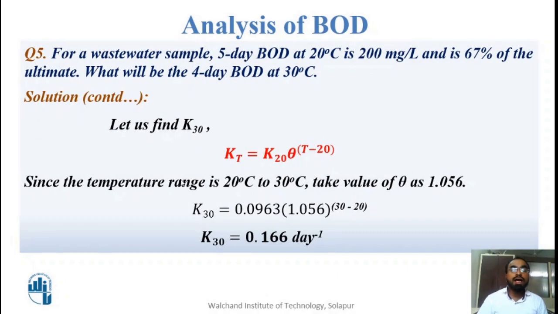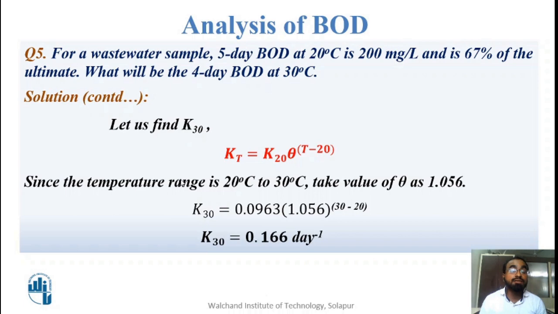Okay, now I have found the rate constant at 20 degrees Celsius. But for the condition of 30 degrees Celsius, I have to find the rate constant also. We know the equation: KT is equal to K20 times theta raised to (T minus 20), by which I can calculate K30. I know the value of K20, so I will put it into the equation.